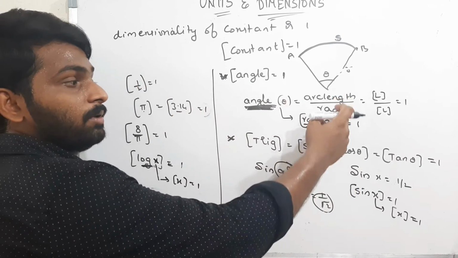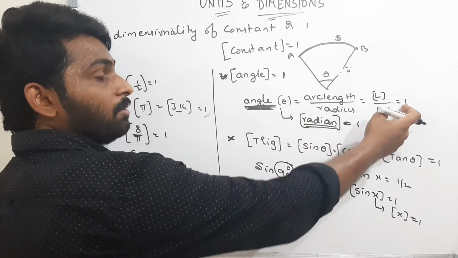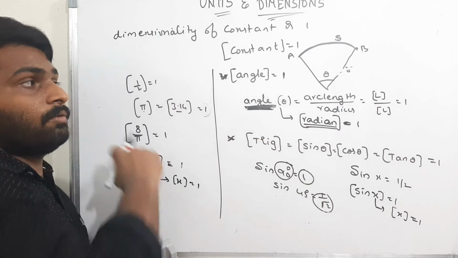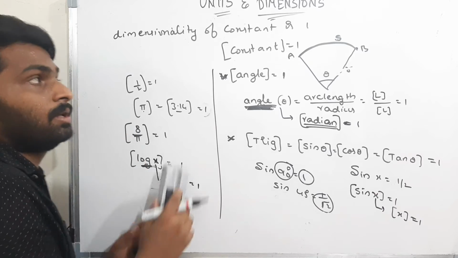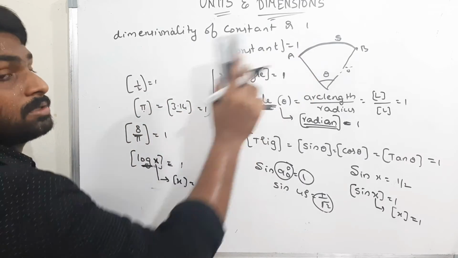For angle, it is arc length by radius. Arc length is length and radius is length. Therefore the dimensionality is 1. For all these functions, the dimensionality is 1. Please remember this. That means the dimensionality of a constant is 1.